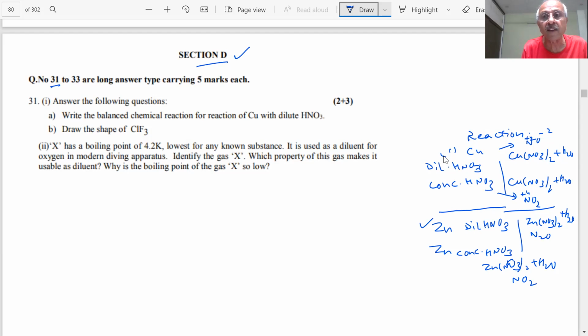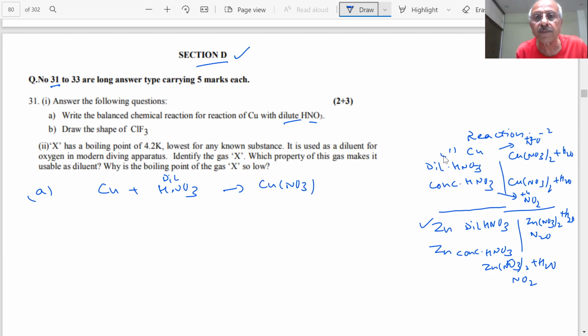Here the question says to write the balanced equation. As I told you, when we do copper with HNO3, the question is giving copper with dilute nitric acid. So we have to read the question very carefully, because the products become different if I use concentrated or dilute acid. It is an important question and has been asked many times.